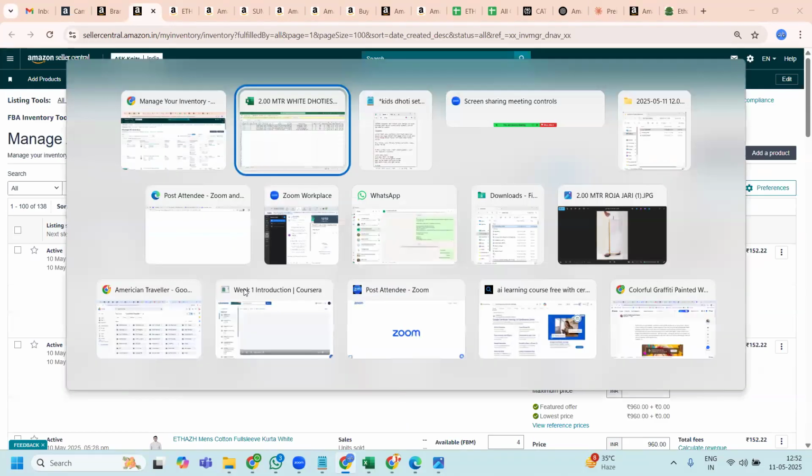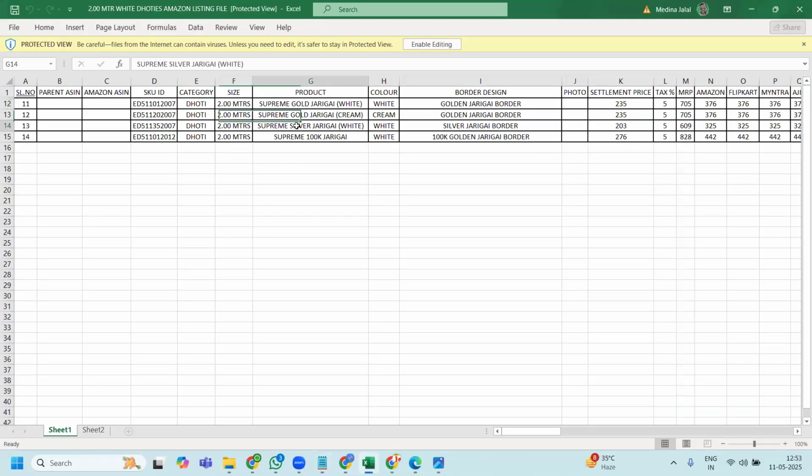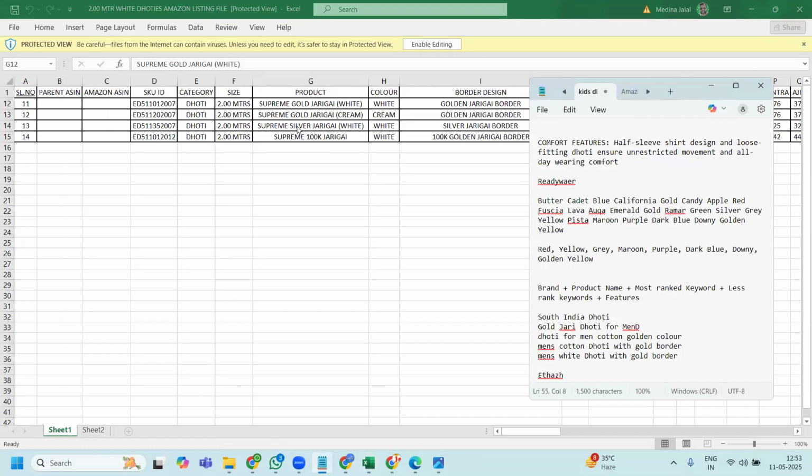Okay. So this is the product name. This product doesn't have any specific name, though they have given Supreme Gold or something like that, but that will not help the customer. That is not specific to this product. They don't have a correct name. Anything that goes with this is a general name, also related to gold zari and all, which is a feature. So that is not the name. Okay, so either men's dhoti, or white dhoti. I will go with that.